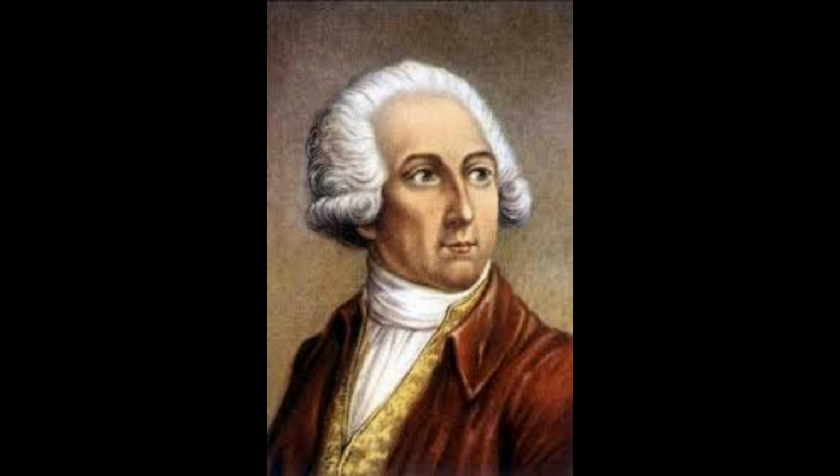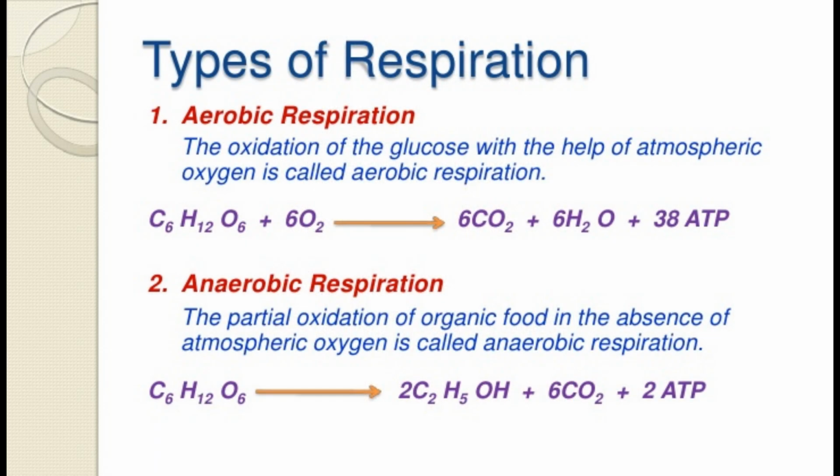Depending on the presence or absence of oxygen, respiration is classified into two different types. They are aerobic respiration and anaerobic respiration. Aerobic respiration is a process when the oxidation of glucose molecule takes place in the presence of oxygen.